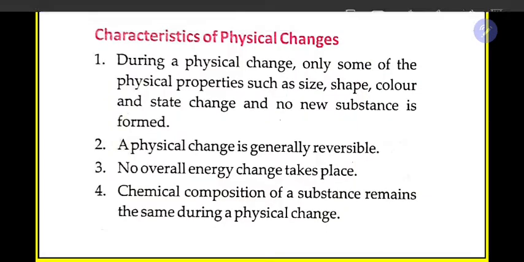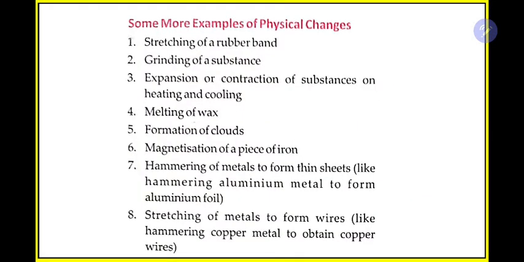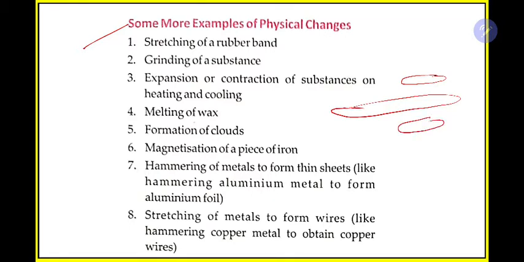So, moving to the previous slide. We have some more examples of physical changes. The first is stretching of a rubber band. If I give you one rubber band, you can stretch it and you can again pull it back, right?